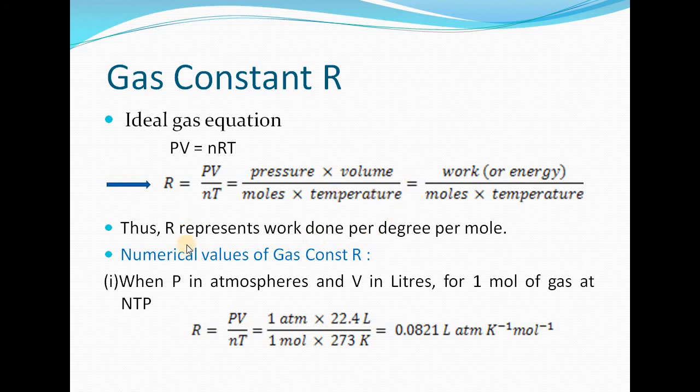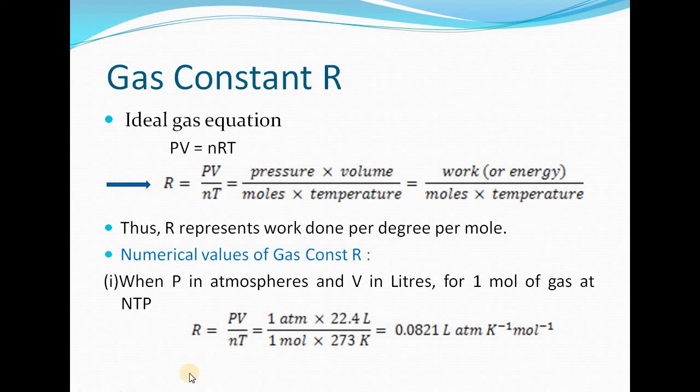Now there will be different numerical values of gas constant R depending upon the system we are choosing. Suppose we are taking pressure in atmosphere and volume in liter. In that case, at NTP for 1 mole of the gas, NTP meaning temperature equal to 273 Kelvin and pressure equal to 1 atmosphere, we very well know the volume occupied by the gas is 22.4 liter.